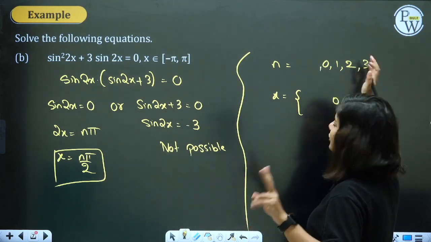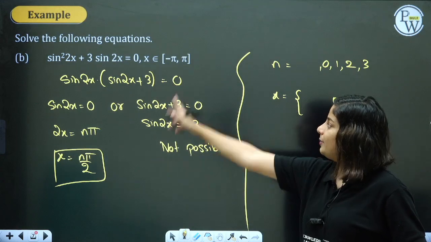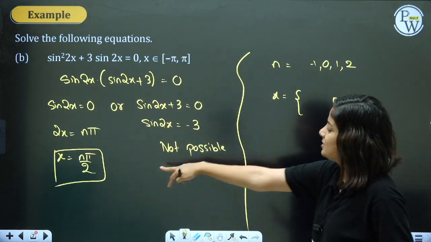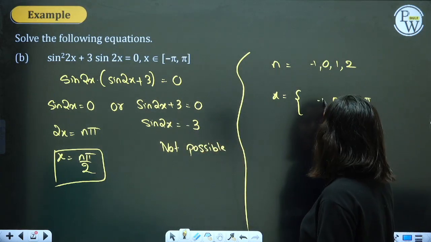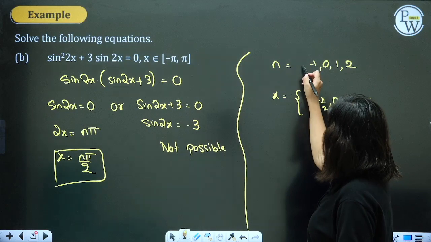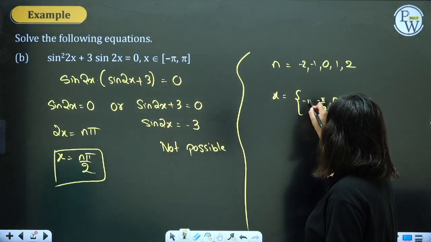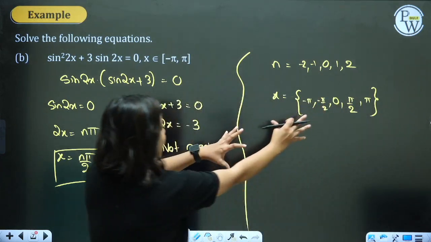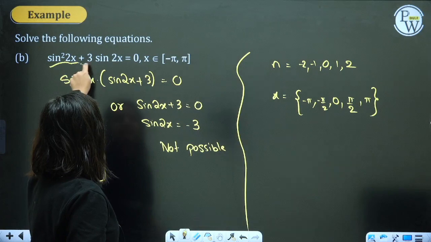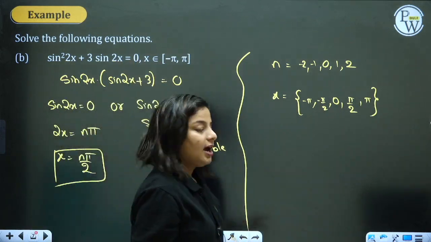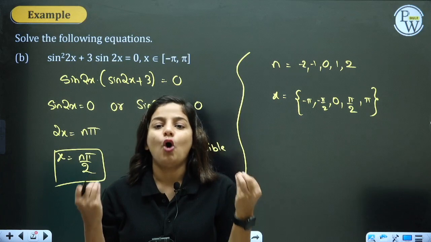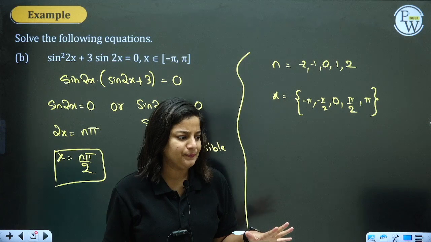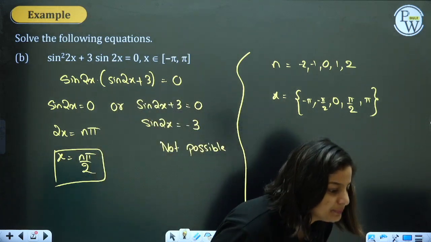Then if you again go further, take n as 3, it will give 3 pi by 2, which is outside the domain. Let's not do that stupidity. Then take n as minus 1, you'll get minus pi by 2. And taking n as minus 2 will give me minus pi. So these are the possible solutions. These are the values of x which satisfy this trigonometric equation. Like your normal equation, a trigonometric equation consists of trigonometric terms. That's it. Nothing different.